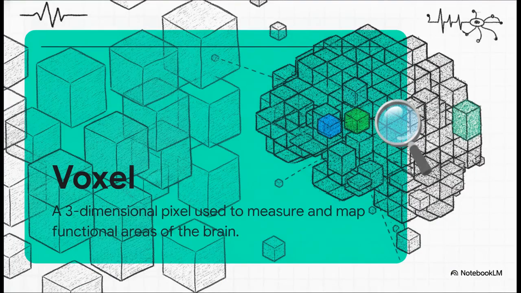Okay, first things first. When radiologists analyze a brain map to figure out how things are functioning, like looking for correlations between different areas, they don't just look at a flat picture. They look at what's called a voxel. Basically, think of a voxel as a 3D pixel that represents a very precise volume of space inside the brain. Analyzing these scans voxel by voxel is really the foundational building block for how doctors detect diseases, sicknesses, and disabilities.